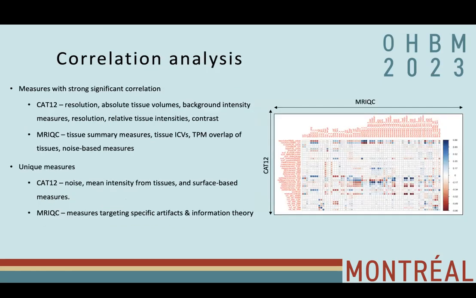After this, we compare the quantitative quality measures created from these automated tools using correlation analysis. And what we found was several pairs of measures had strong significant correlation. However, there are some measures which showed poor correlation, and these can be the unique measures from both of these automated tools.